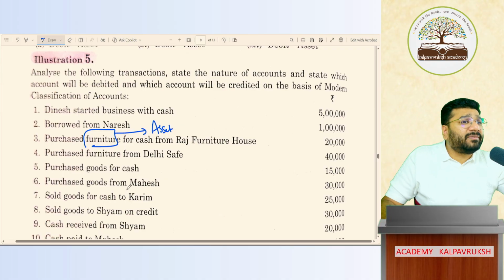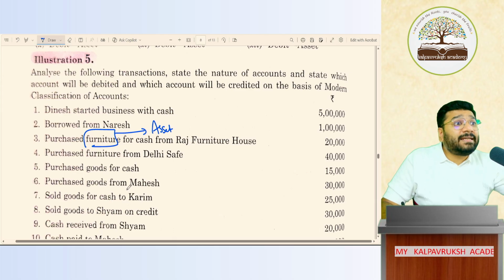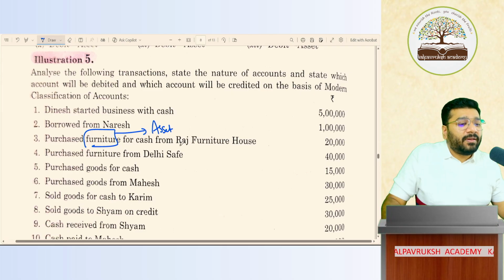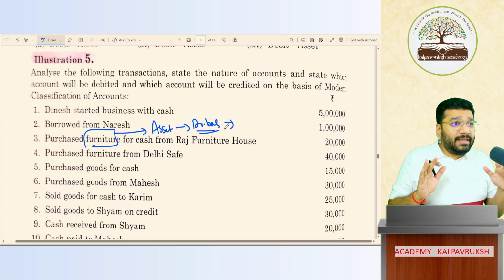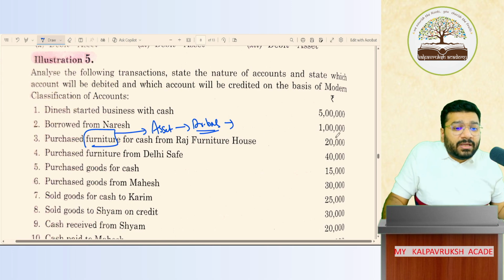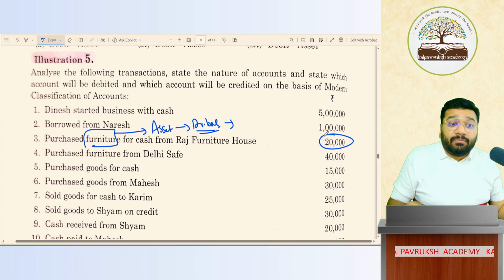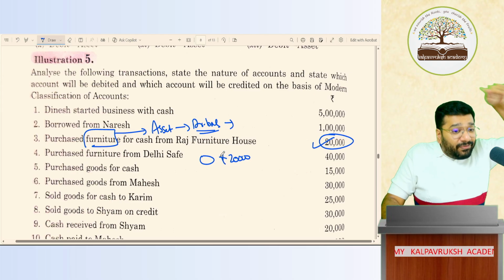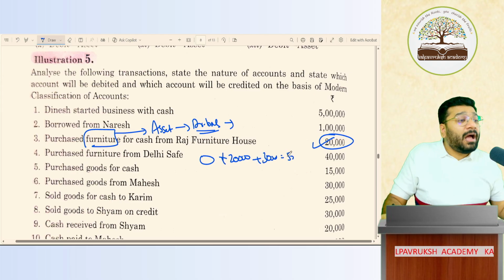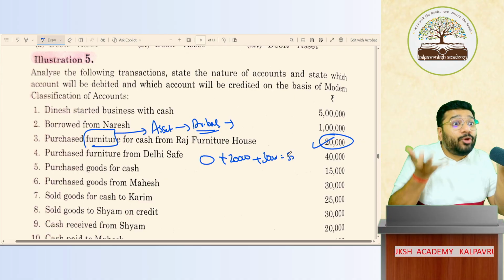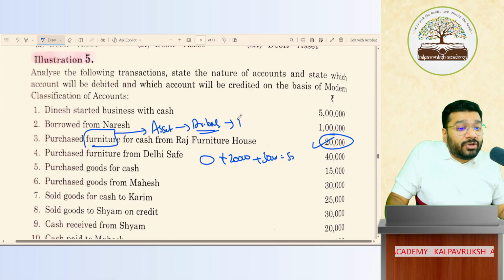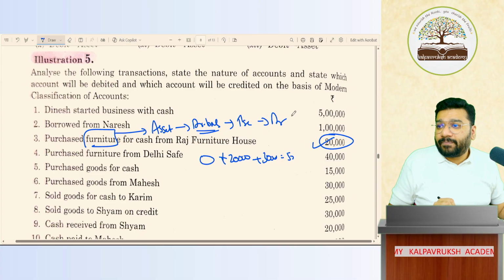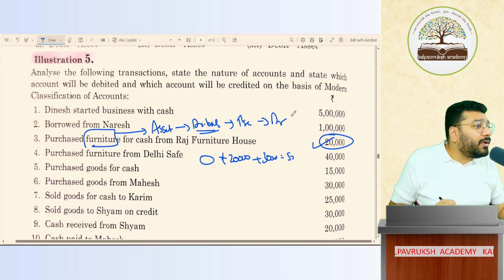Furniture, what classification? Asset. Why is it asset? Because we own it. Asset is what balance? Debit balance. Now here, is this furniture's asset balance increasing or decreasing? Today I purchased furniture for 20,000. Before purchasing furniture, in my business, the furniture was 0. When I purchase furniture, its value increased by 20,000. Tomorrow, if I buy another furniture for 30,000, the value will keep on increasing. If I keep on buying more and more furniture, its value in my business will keep on increasing. So to increase asset, what should I do? Debit. Got it, not got it.